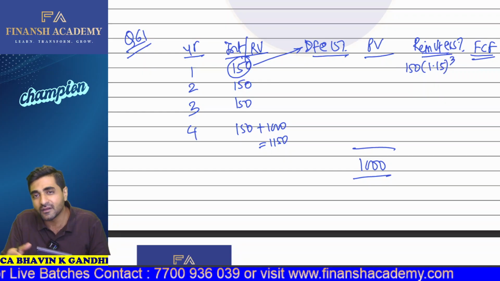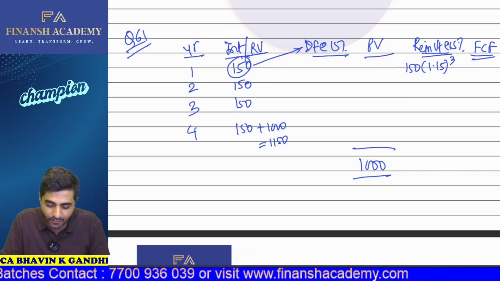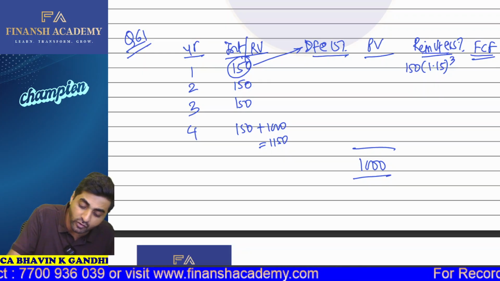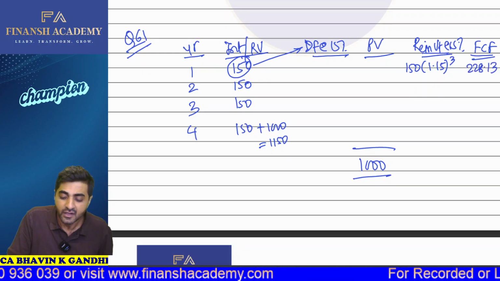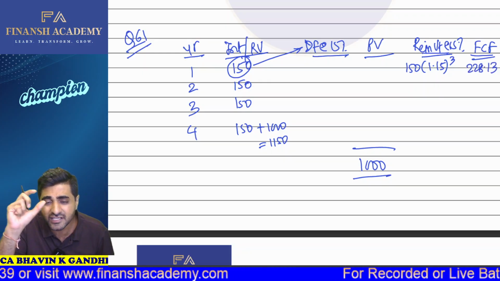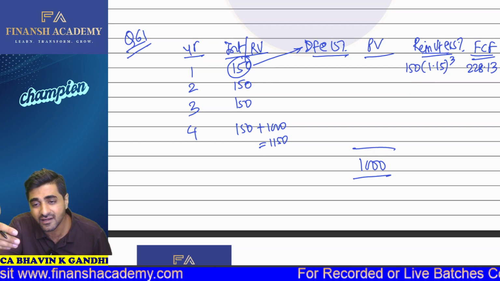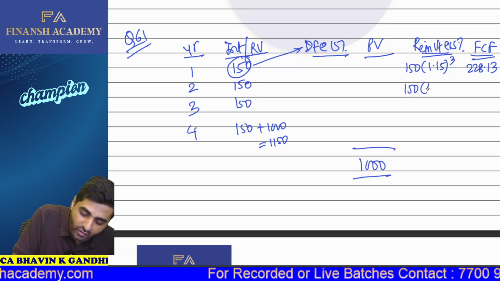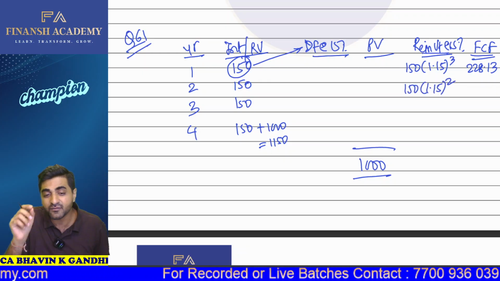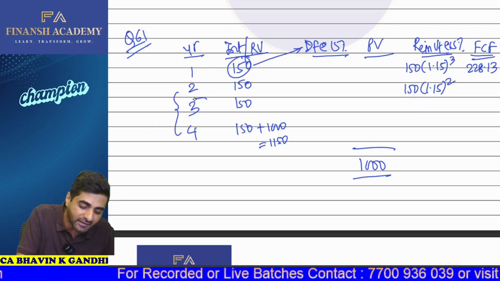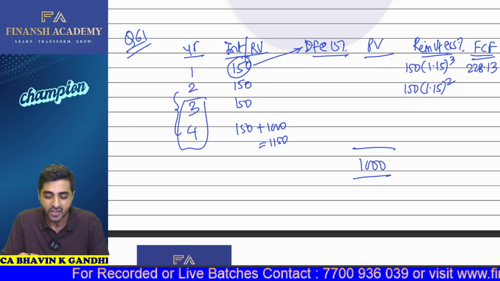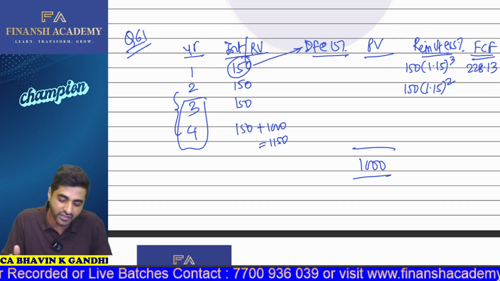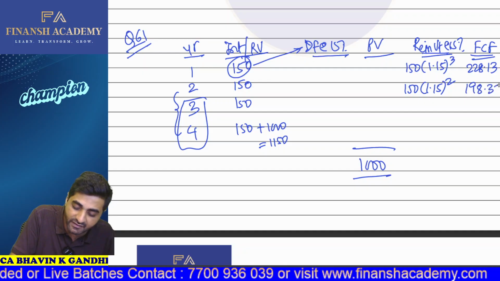Okay. So what is going to be the future cash flows here? 1.15 cube, multiply that by 150. So this will now give you 228.13. So this 150 reinvested for 3 years at the rate of 15% will give you 228.13. This 150, 1.15 square. Now this 150 will be received, but this can be reinvested only for the remaining 2 years. So now I'll be taking 1.15 square and multiply that by 150. So this will ideally give me 198.375.